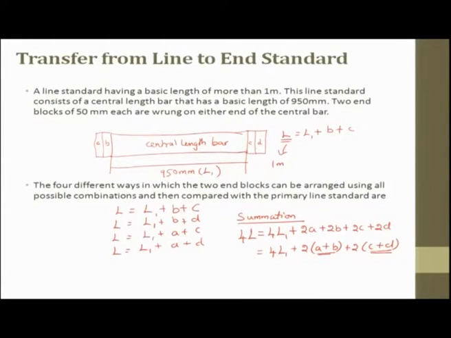So, what have we done here? This is a central bar, and we have taken a block A, B, or we can take C or D. We can join these giving various combinations, and finally, we can sum it up and write it in this form. Here, again let us go back to the same example.